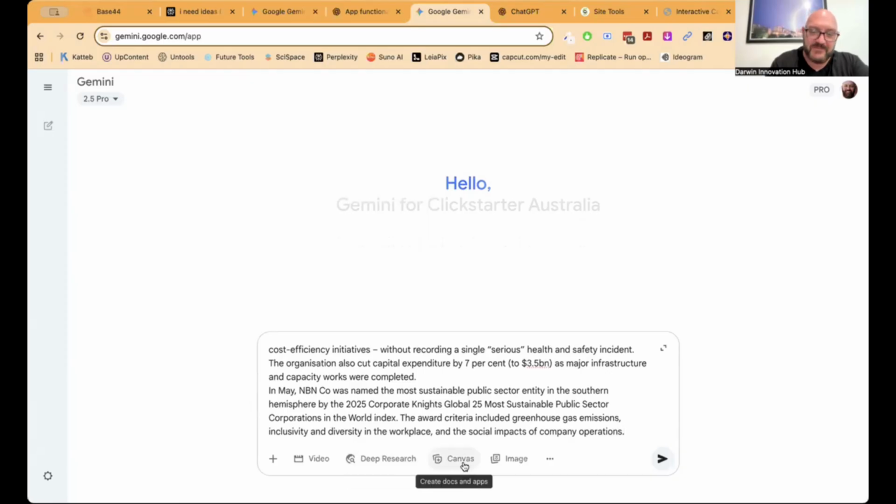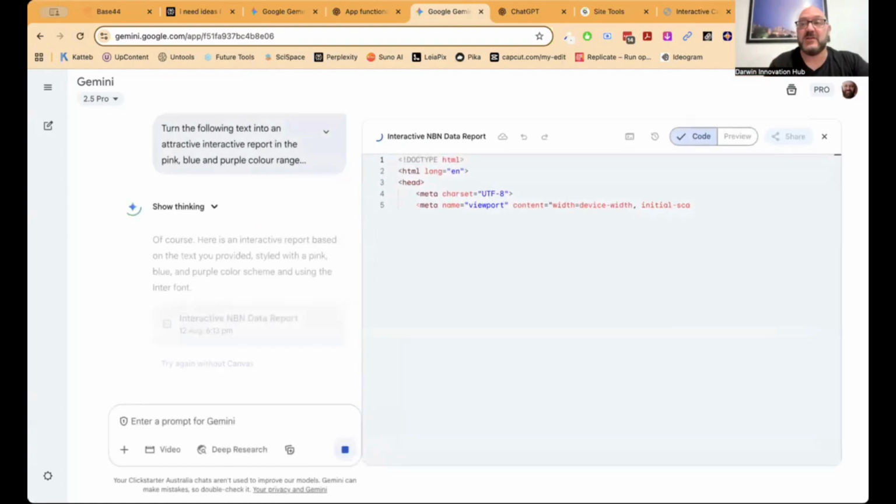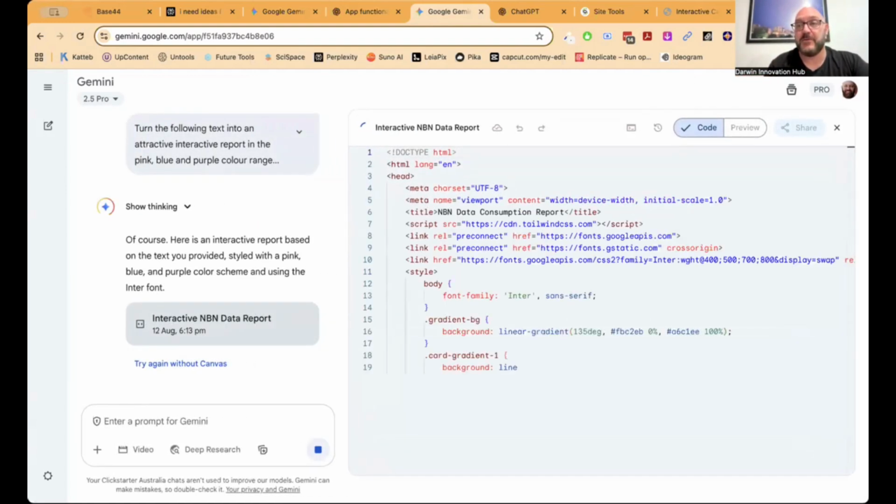What I'm going to do is put Canvas here, because Canvas is what you use in here to do things like websites. And this is going to create basically a website, but it's a report with all this stuff in it. So let's get that going. It's going to probably do a little bit of research and all that sort of decluttering. It's going to try and make some of the information a bit more concise and into something which is interactive and clickable. So it's taking some really, really complex information and making it more clickable. And it's already starting that process.